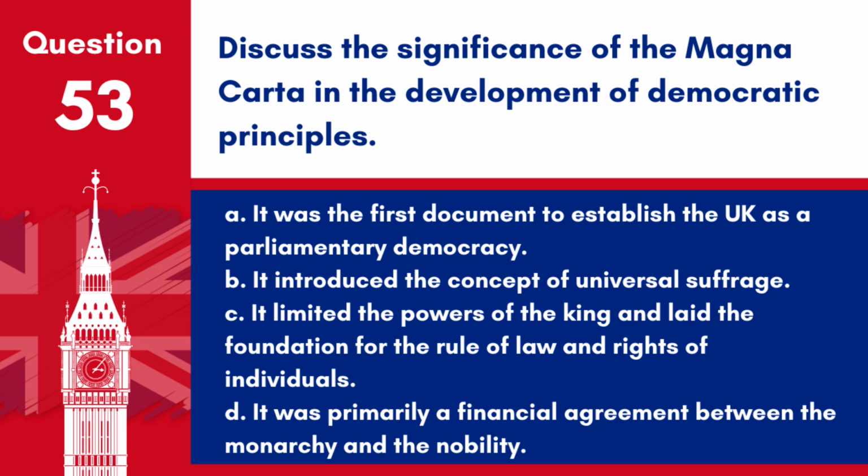Question 53. Discuss the significance of the Magna Carta in the development of democratic principles. A. It was the first document to establish the UK as a parliamentary democracy. B. It introduced the concept of universal suffrage. C. It limited the powers of the king and laid the foundation for the rule of law and rights of individuals. D. It was primarily a financial agreement between the monarchy and the nobility.